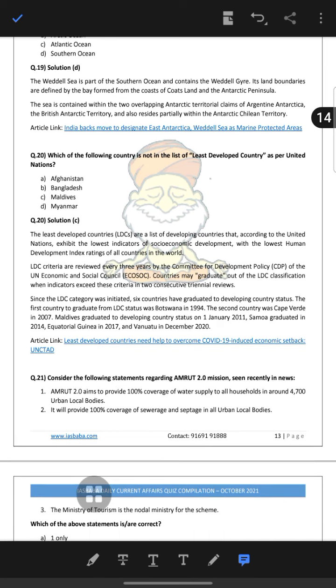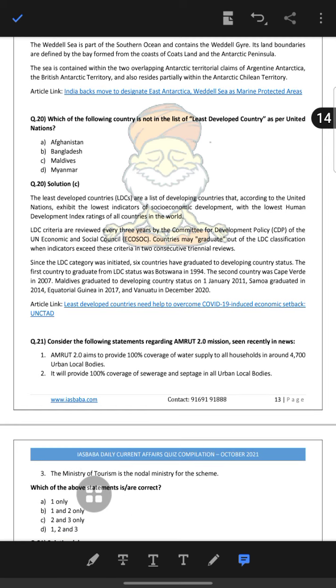The list of least developed countries is reviewed every 3 years by the committee of the UN Economic and Social Council, ECOSOC, and a country is graduated from LDC classification when indicators exceed the criteria for 2 consecutive reviews. Since the least developed country category was initiated, 6 countries have graduated from the status: Botswana, then Cape Verde, and Maldives, and Samoa, Equatorial Guinea and Vanuatu.